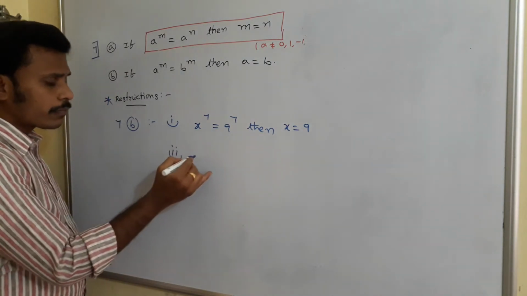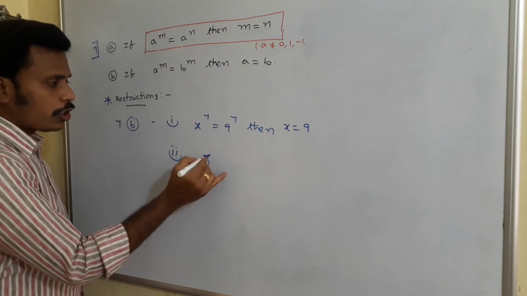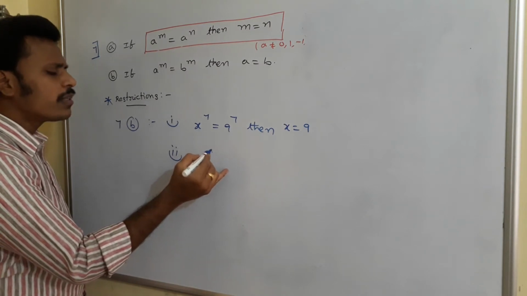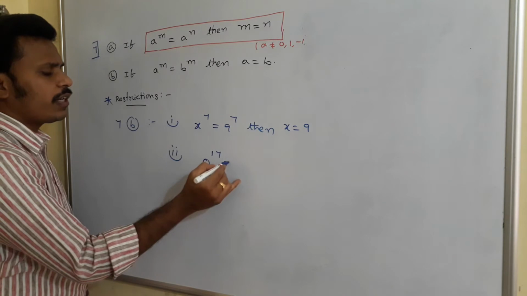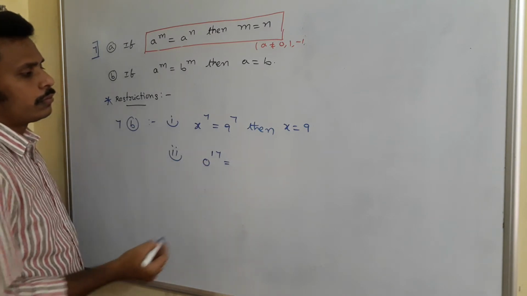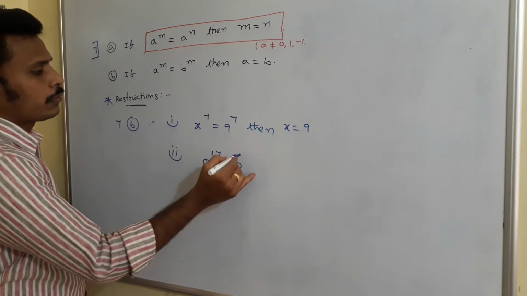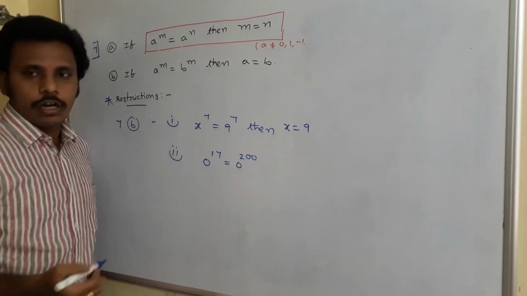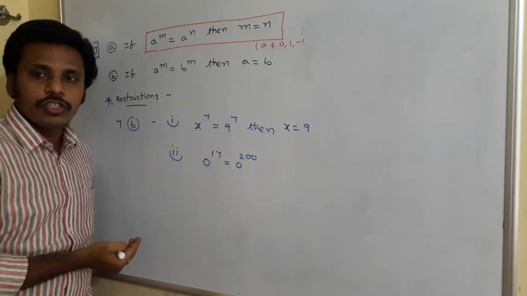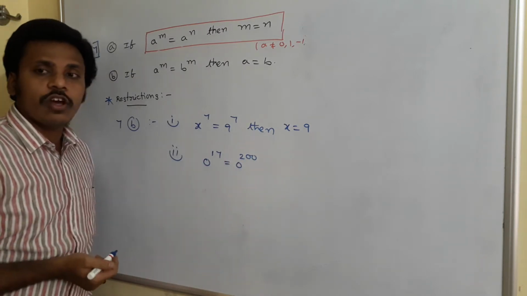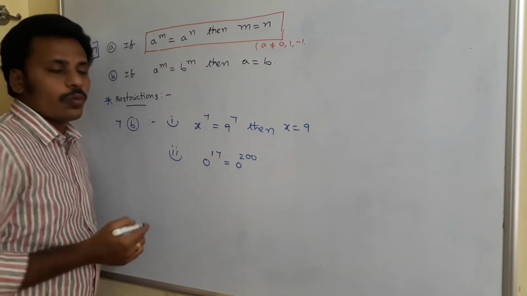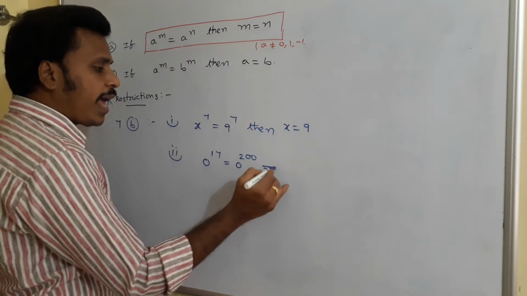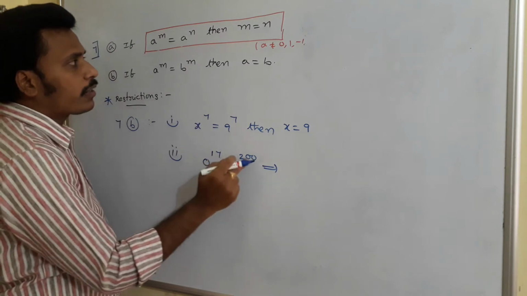But observe here. 0 power, you may say any number. Say 0 power 17 is equal to 0 power 200. Is it true or not? 0 power 17 is always 0. 0 power 200 is always 0. Since those two are equal, then as per this law, we need to write that.